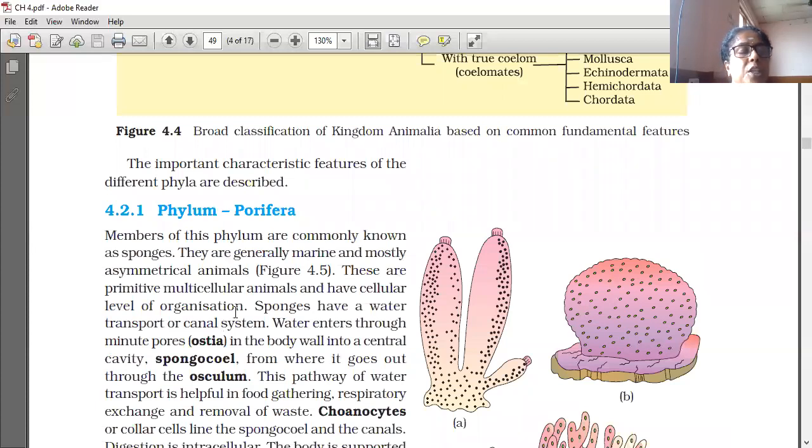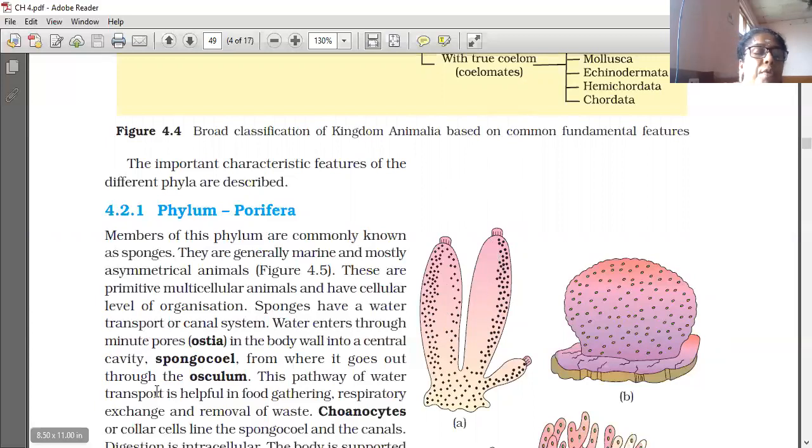Sponges have a water transport or canal system. Water enters through minute pores called ostia in the body wall into a central cavity called the spongocoel, from where it goes out through the osculum. The spongocoel is the cavity inside the sponge; water enters through the ostia into the spongocoel and goes out through the osculum.